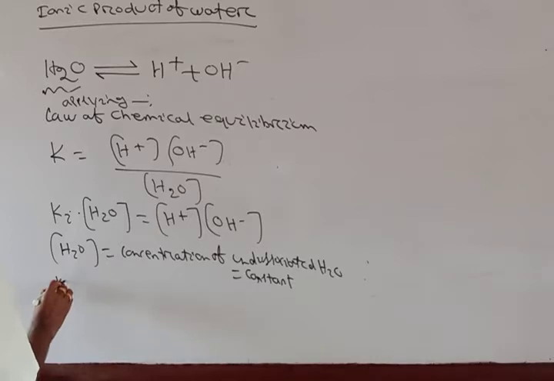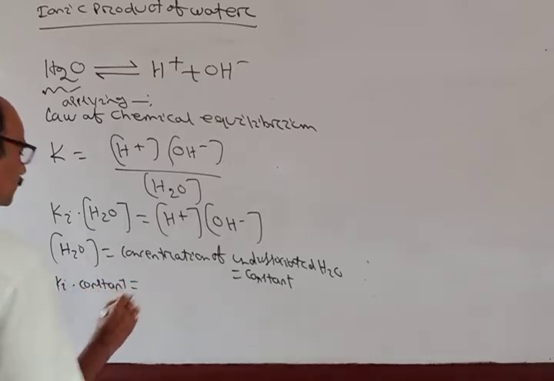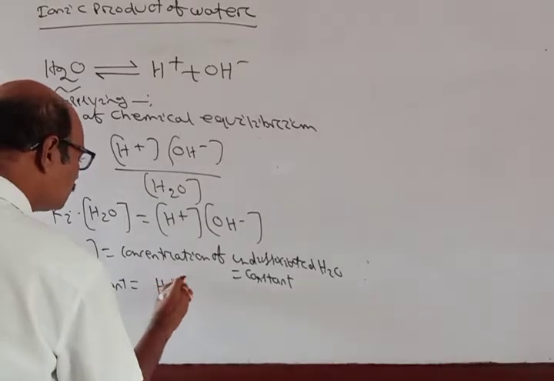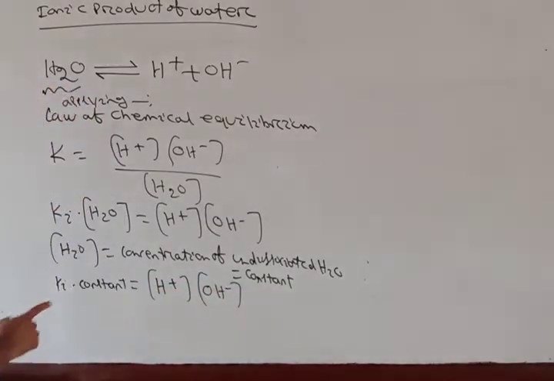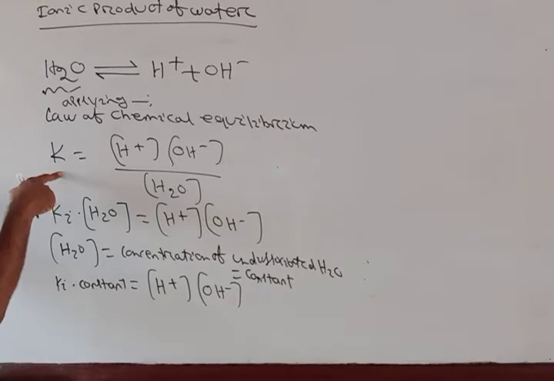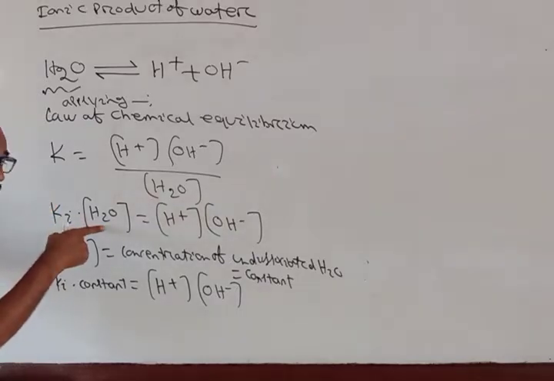So Ki into a constant equals [H+] into [OH-]. This Ki is the ionization constant, the equilibrium constant, which is a constant, into the concentration of H2O, which is also a constant.